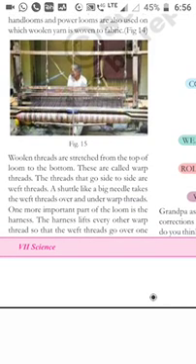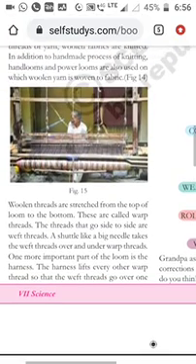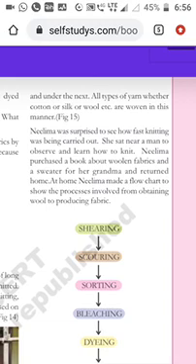A shuttle, like a big needle, takes the weft threads over and under the warp threads. One more important part of the loom is the heddle. The heddle lifts every other warp thread so that the weft threads go over one. So this is the process of weaving woolen cloths.